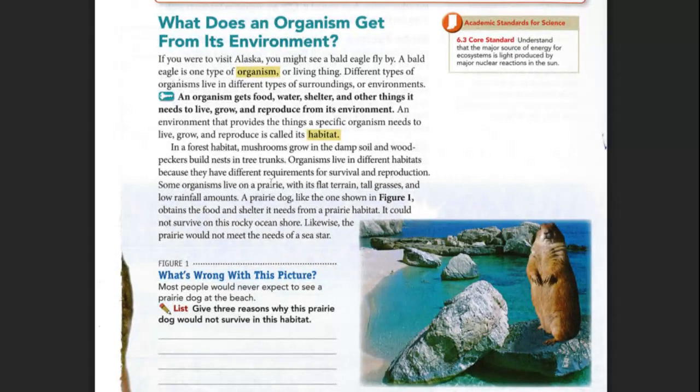Organisms live in different habitats because they have different requirements for survival and reproduction. Some organisms live on a prairie with its flat terrain, tall grasses, and low rainfall amounts. A prairie dog, like the one shown in Figure 1, obtains the food and shelter it needs from a prairie habitat. It could not survive on this rocky ocean shore. Likewise, the prairie would not meet the needs of a sea star.